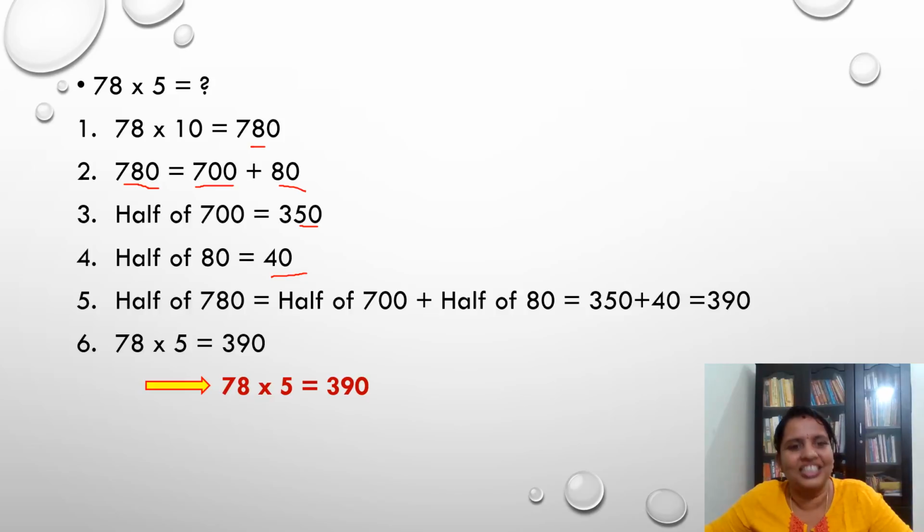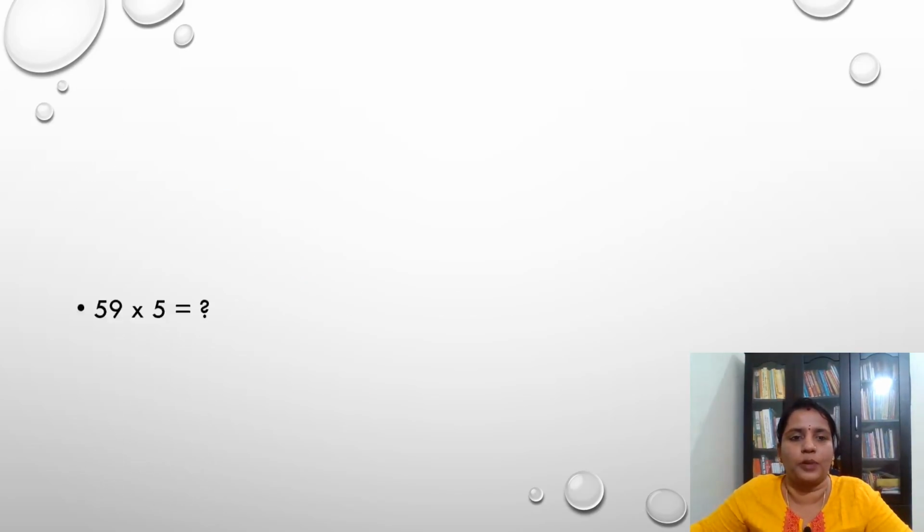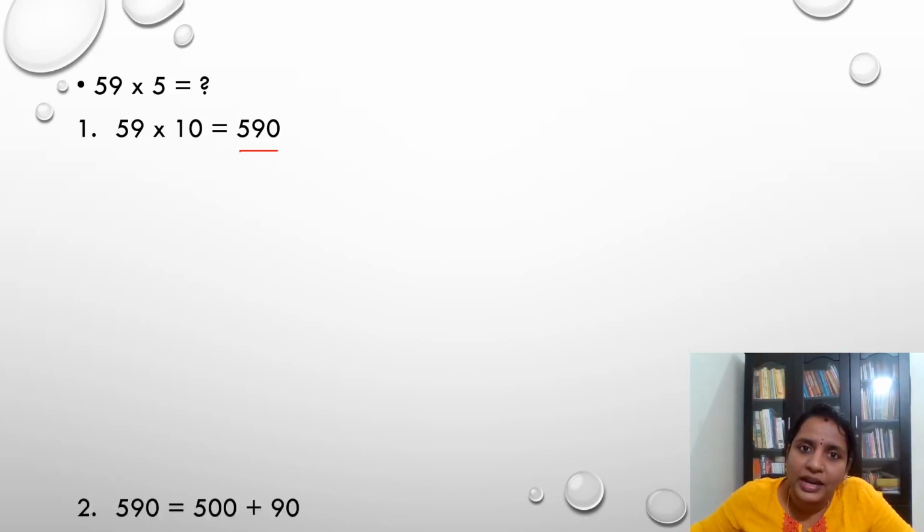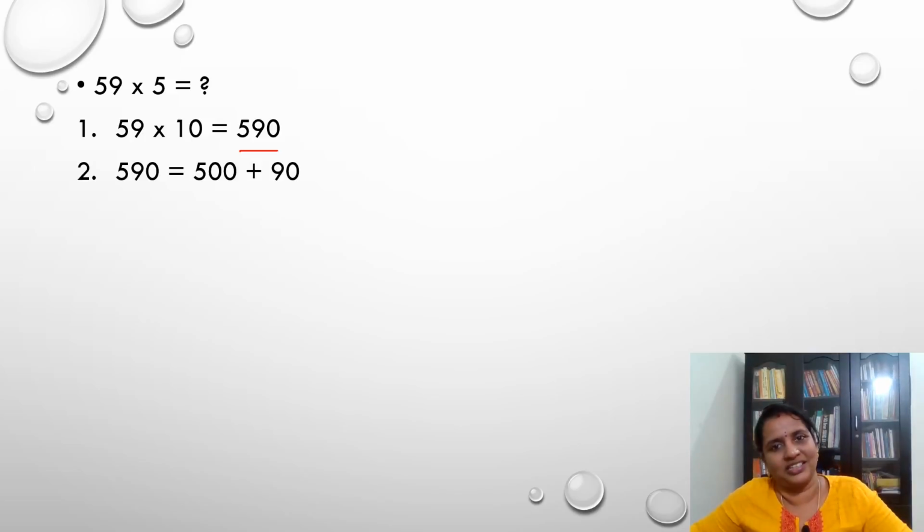Okay, is it clear? Come, let's go for another problem. 59 into 5. What is the first step? First step is multiply by 10. That is, we are going to just shift the decimal place. 59 into 10 is equal to 590. What's the next step? I'm going to expand the number which I have got, that's the multiple of 10. So the expanded form of 590 is equal to 500 plus 90.